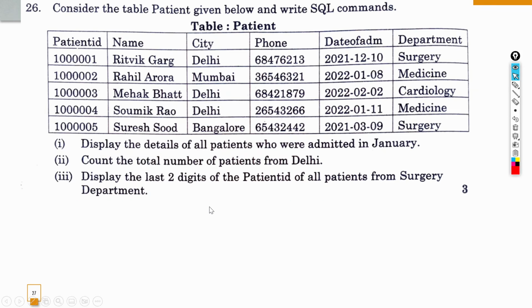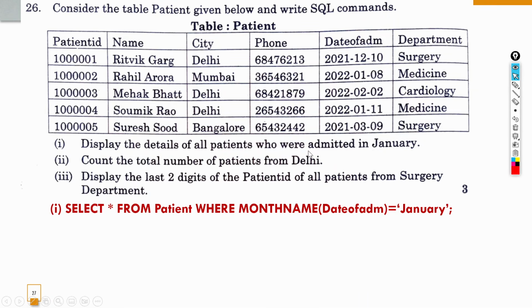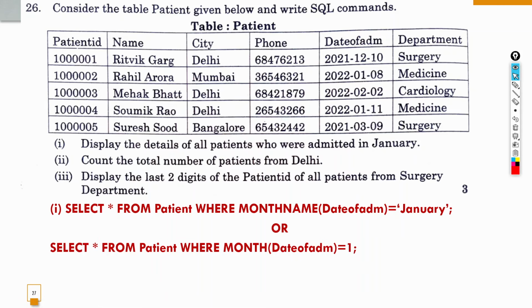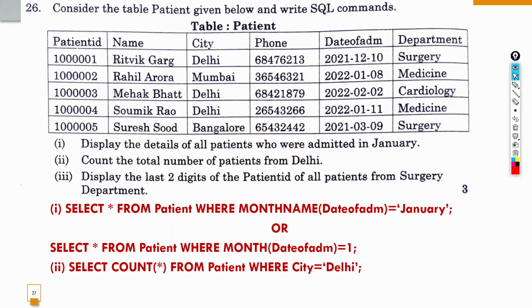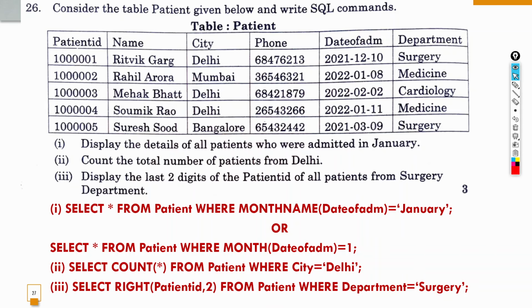Okay, so let's see the answers here. The first answer is select star from patient where month name (date of adm) is equal to January, and we could have written select star from patient where month (date of adm) is equal to 1. Second answer is select count star from patient where city is equal to Delhi. And the third answer is select right patient ID comma 2 from patient where department is equal to surgery. Let's move on to the next question.